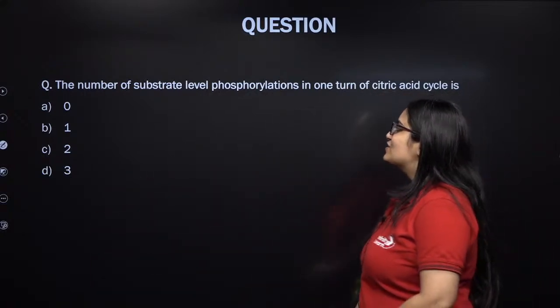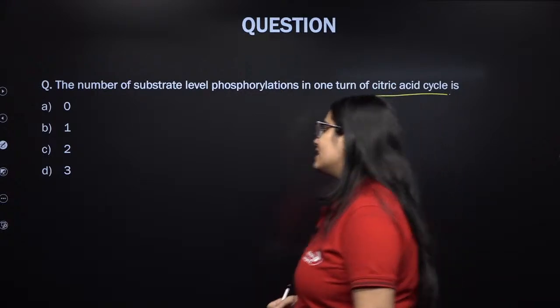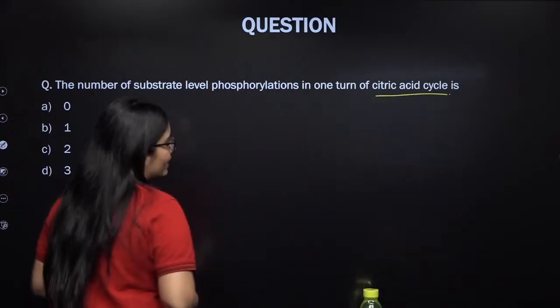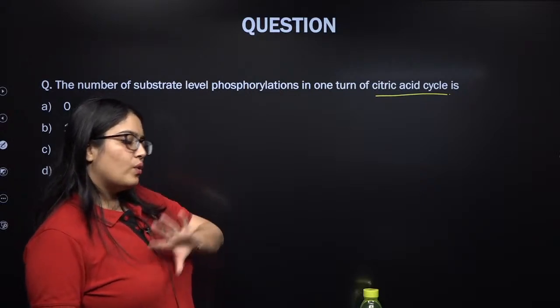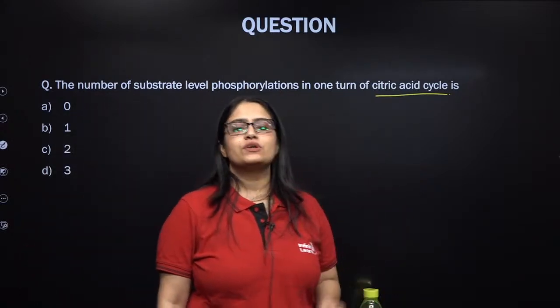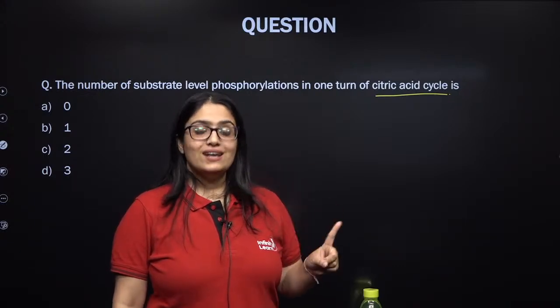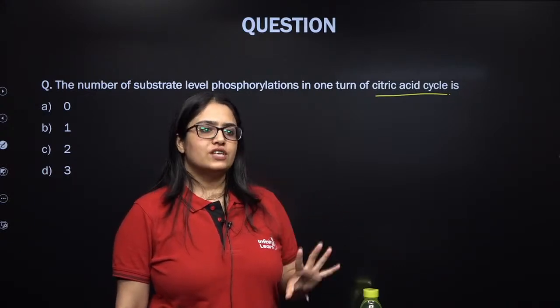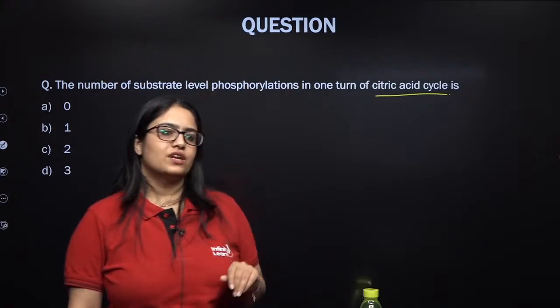Okay. So see my dear students, during the citric acid cycle, during the Krebs cycle, when succinyl-CoA converts into succinic acid, there is a formation of one GTP molecule. Right? So one time substrate level phosphorylation takes place. Whether it is ATP or GTP, you will consider it as substrate level phosphorylation.